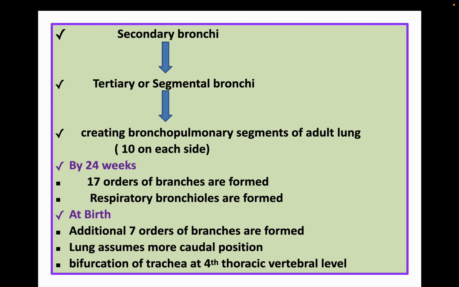Now, the secondary bronchi further divide into tertiary or segmental bronchi, creating the bronchopulmonary segments, which are 10 in number on each side. By 24 weeks, 17 orders of branches are formed and respiratory bronchioles are formed. At birth, an additional 7 orders of branches are formed, meaning further branching is happening. The lung assumes a more caudal position, and the bifurcation of the trachea happens at the fourth thoracic vertebral level.